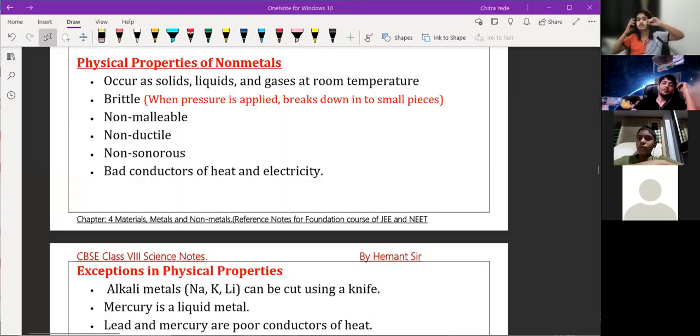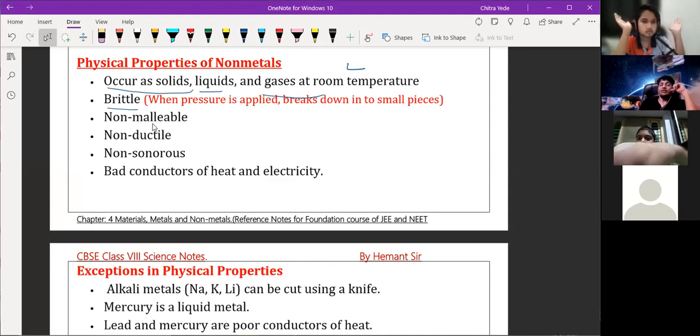Right. So, physical properties of non-metals. Generally non-metals are solid, sometimes liquid, and most of them are gases at room temperature. Second point, they are brittle. If they are solid, they are brittle. If you apply pressure, they will break into small pieces. That property of matter is called brittleness.